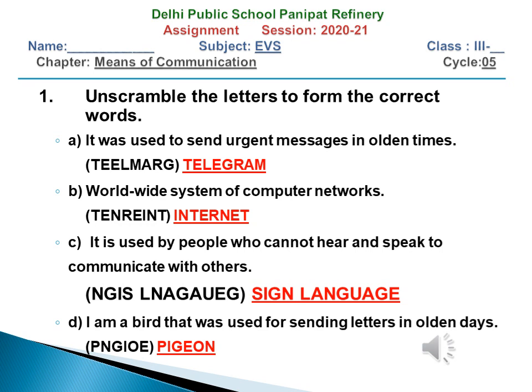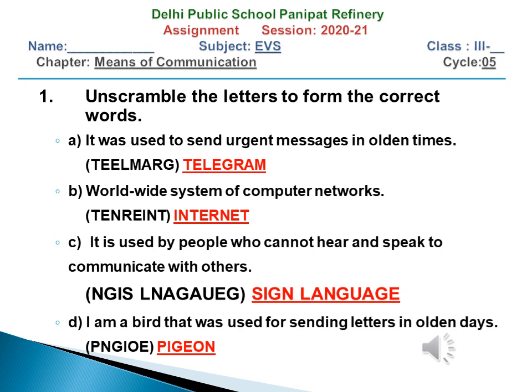So the answer to this part is telegram. In part B, you have to guess the worldwide system of computer networks. The answer to this is internet.